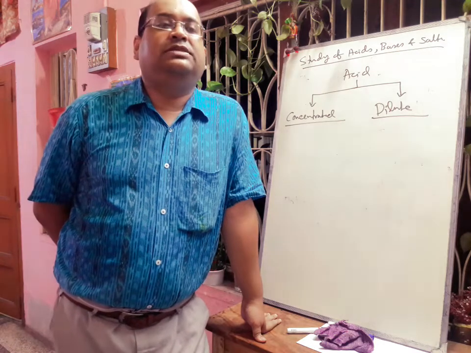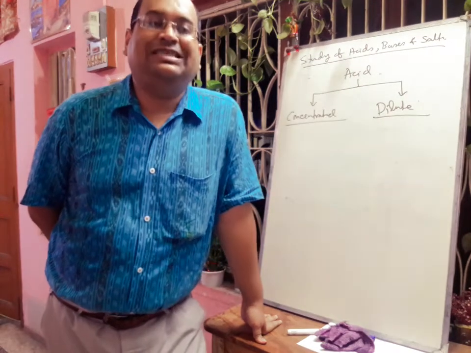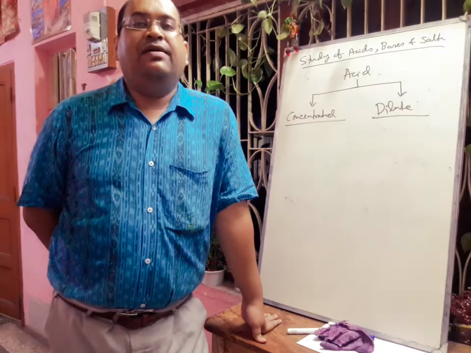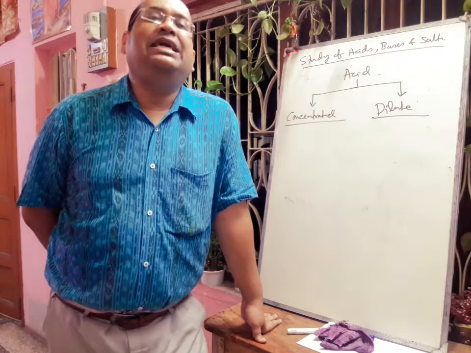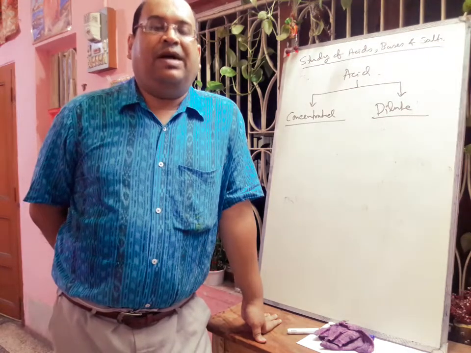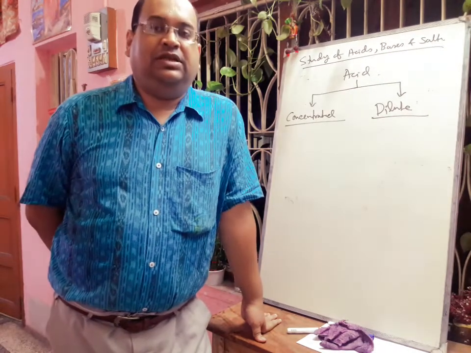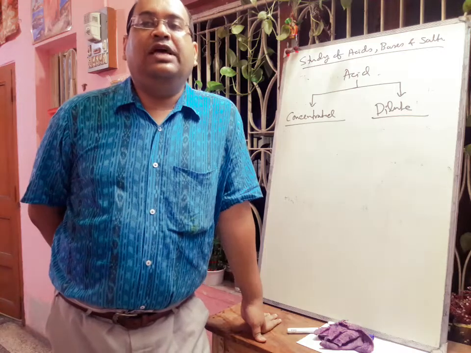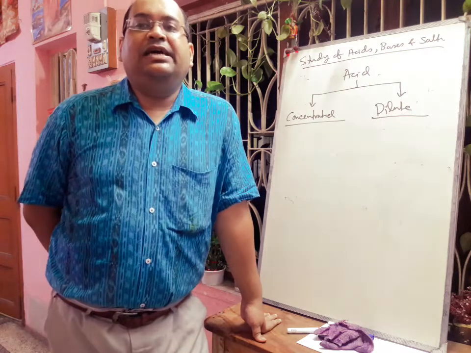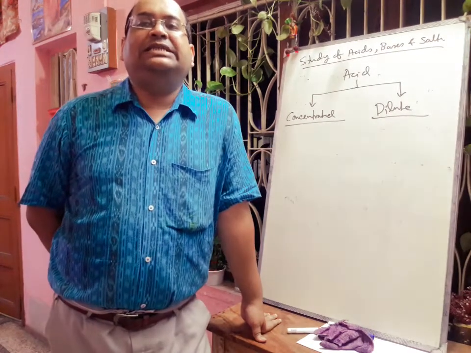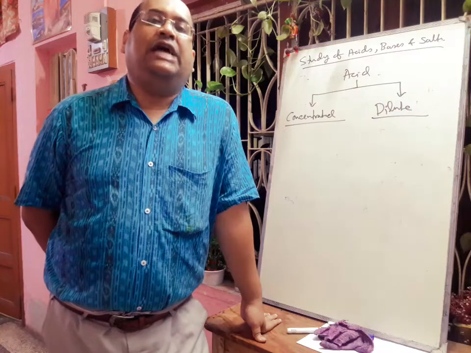Suppose generally we say concentrated sulfuric acid, concentrated nitric acid. So here the percentage of acid is very high in aqueous solution. But if we add water, then it is called dilute acid. So an acid having relatively low percentage of acid in its aqueous solution is called dilute acid.